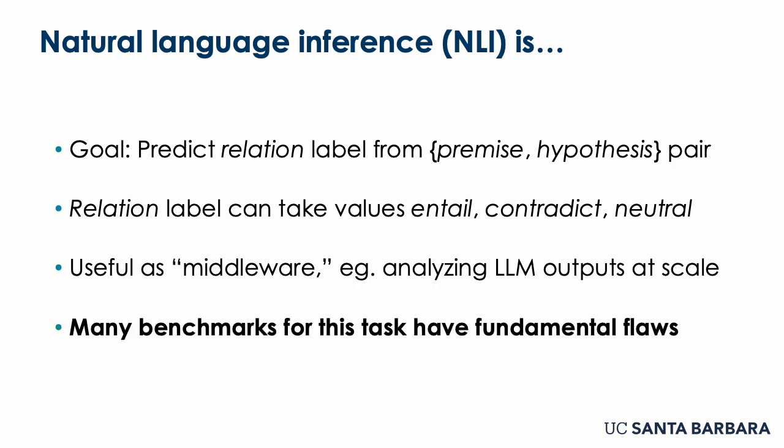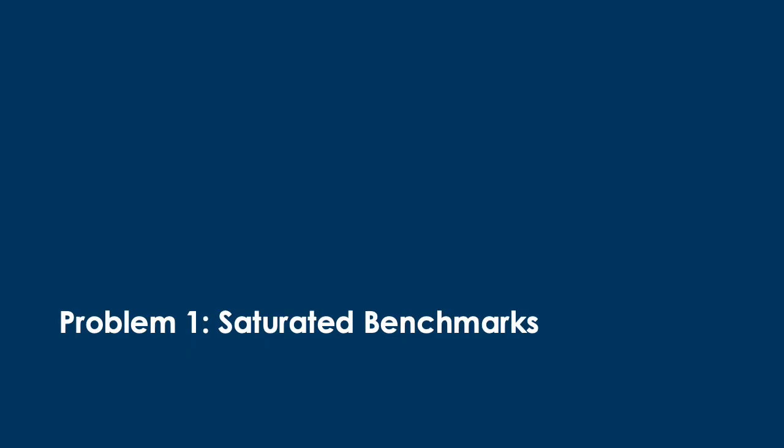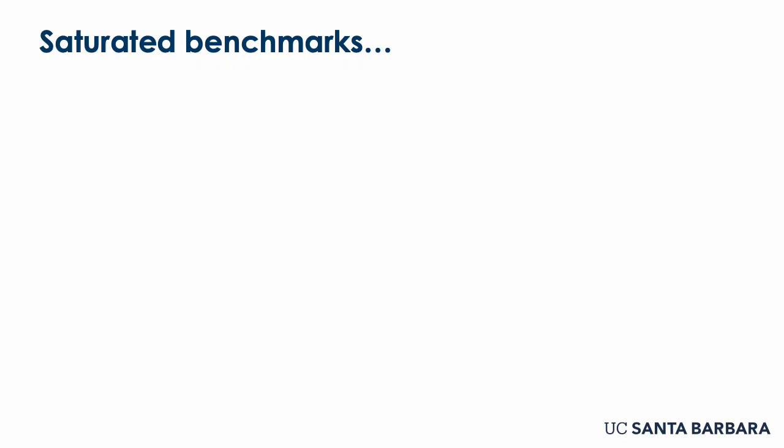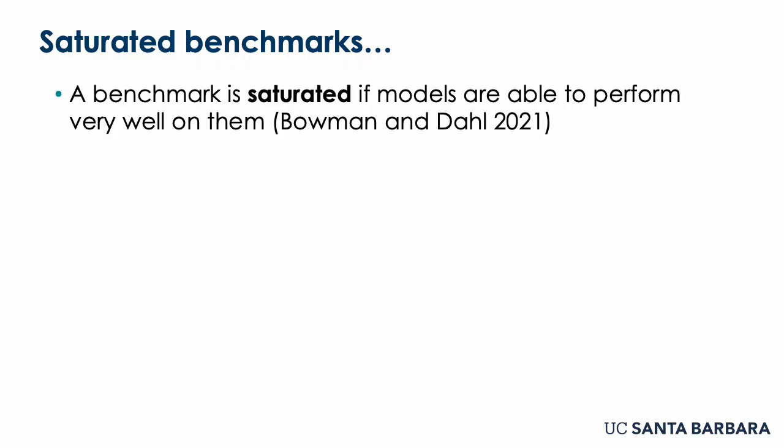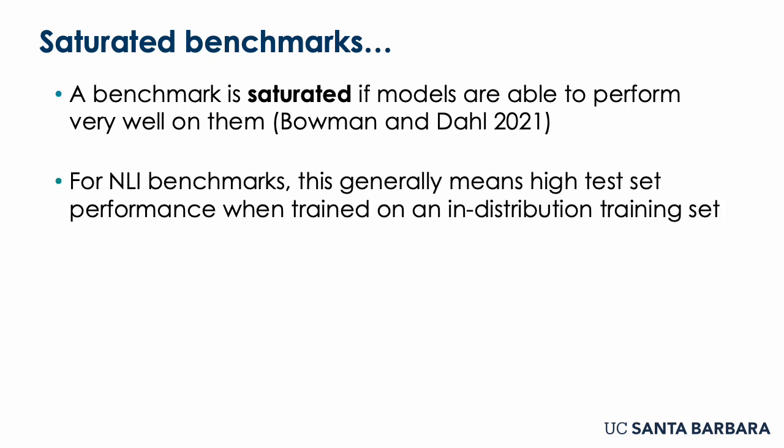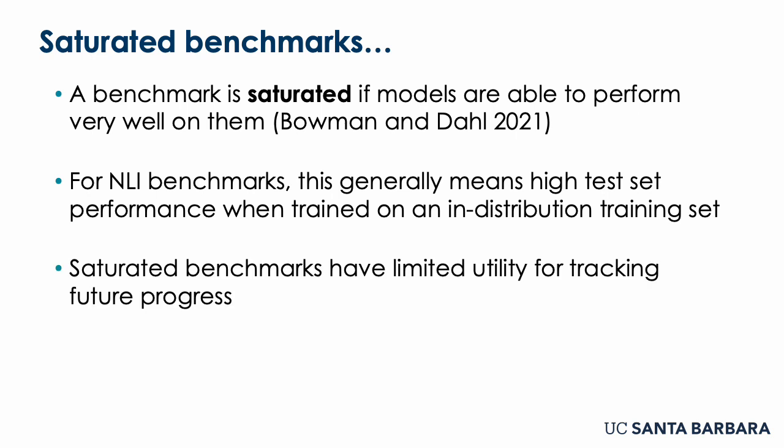But unfortunately, many benchmarks for this task have fundamental flaws. The first problem is that these benchmarks are often saturated. So what does that mean? A saturated benchmark is one that, in short, models are able to perform very well on. To make it more precise for NLI benchmarks, this means high test set performance when trained on an in-distribution training set. Saturated benchmarks are a problem.